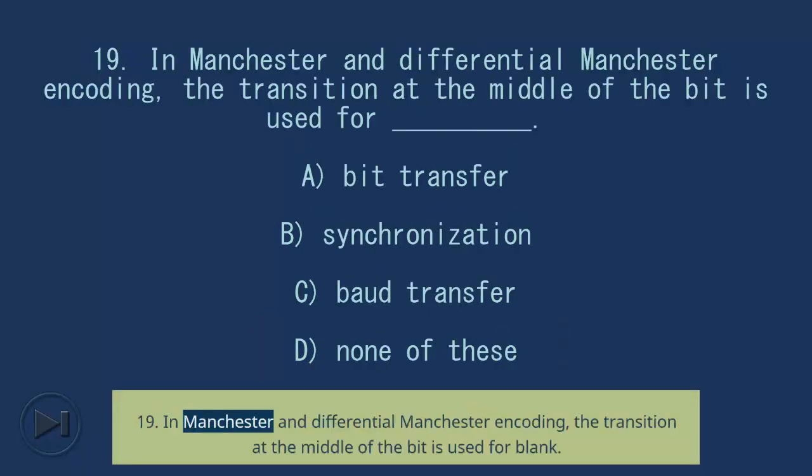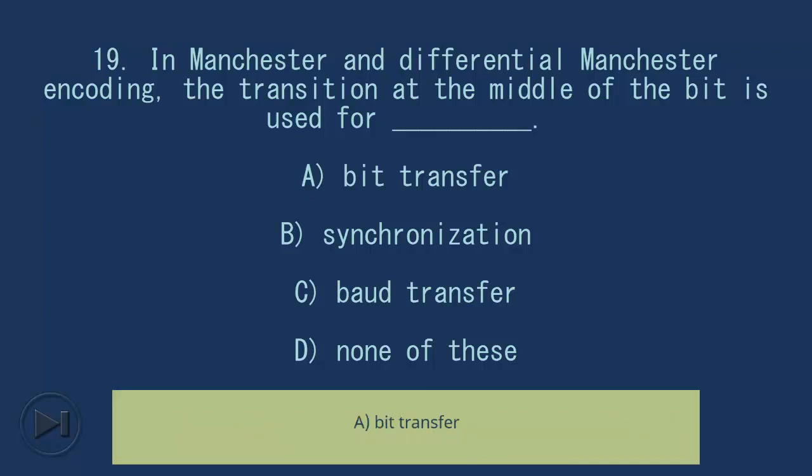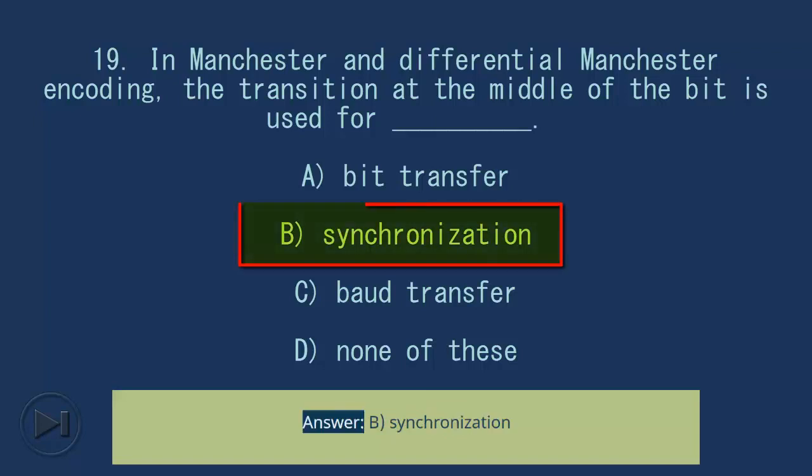19. In Manchester and differential Manchester encoding, the transition at the middle of the bit is used for blank. A. Bit transfer. B. Synchronization. C. Baud transfer. D. None of these. Answer, B. Synchronization.